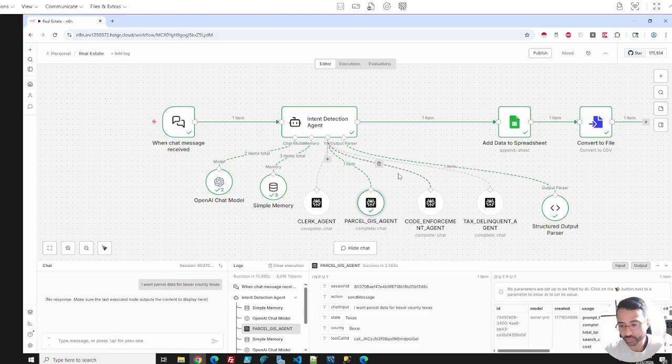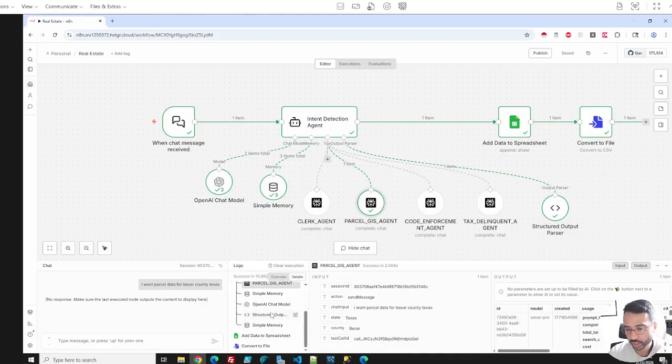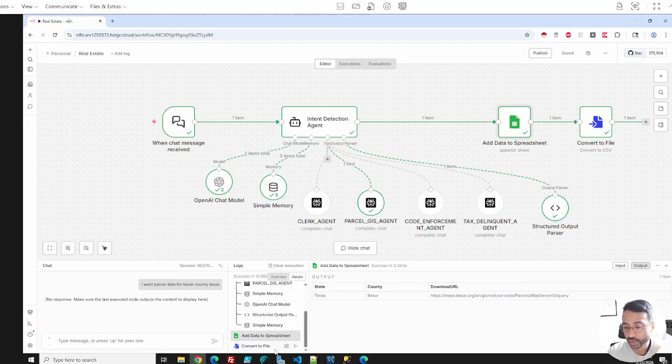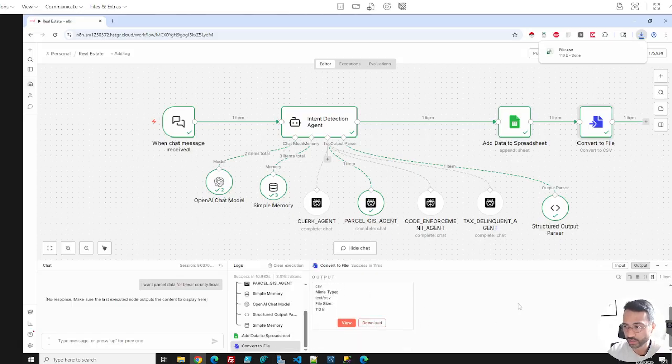But for me, once this goes through, the agent does its research, and I can see what the output was. In this case, it brought me back potentially the information on where this can be stored. What I'm interested in primarily is that it downloaded the file. I'm not going to open this file, but what I wanted to show you is that I wanted to get to a level of automation that saves me time.